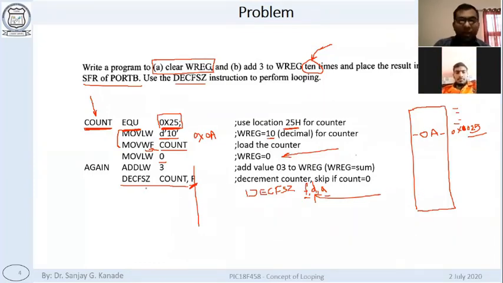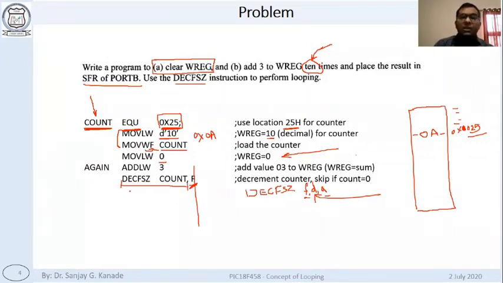What does it mean? When we perform this operation, after this decrement, the result of the operation should be stored either in W when D is equal to 0, or in F when D is 1. So what will you prefer? Where do you want to store the result of this decrement? Yes, somebody tell me.